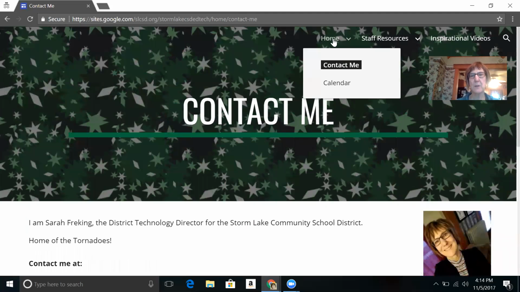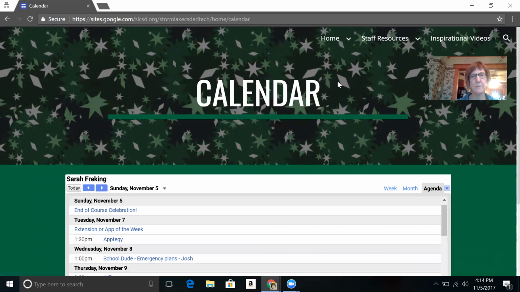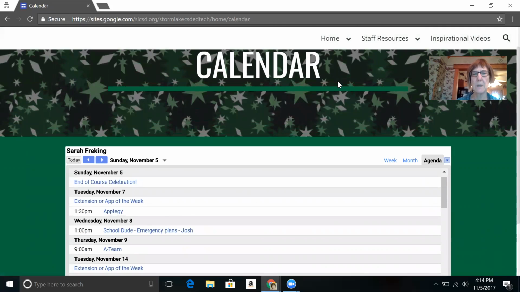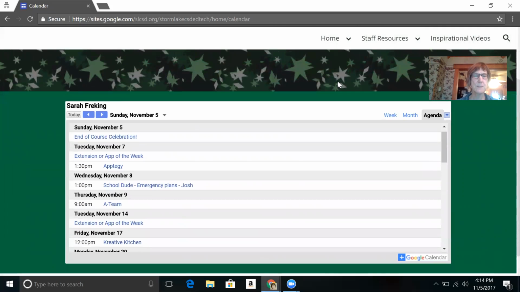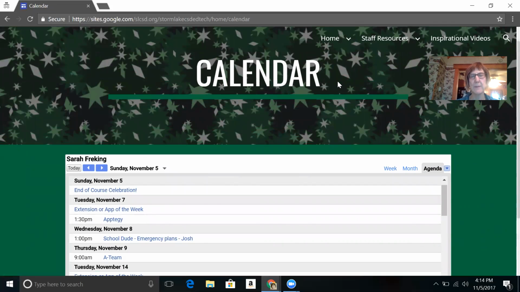The second page is my Google Calendar, which I have always made public because I'm a tech director for my district, so I don't do secret stuff really. And so anybody in the district can see where I am or what I'm doing, as well as my techs who work for me. My calendar doesn't get totally filled with appointments because a lot of work that I do isn't based on appointments, but this at least shows if somebody's out of the district or I'm out of the district or something.